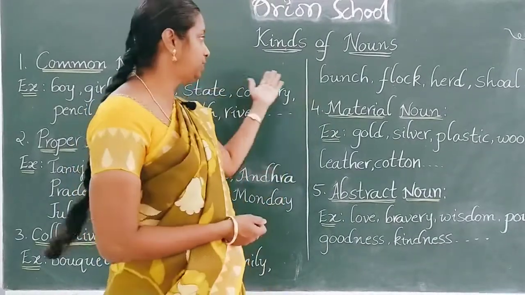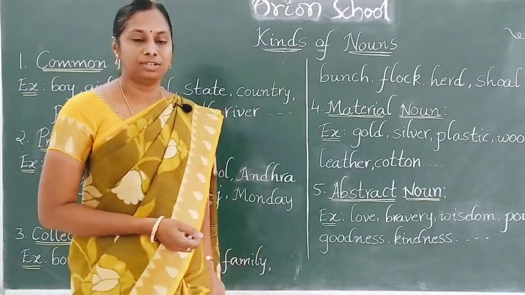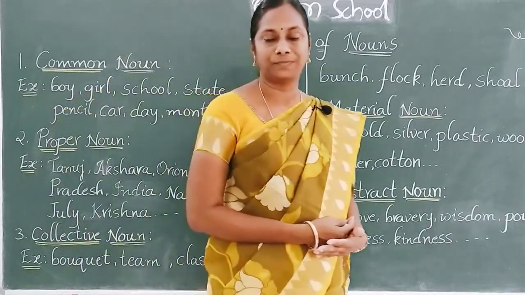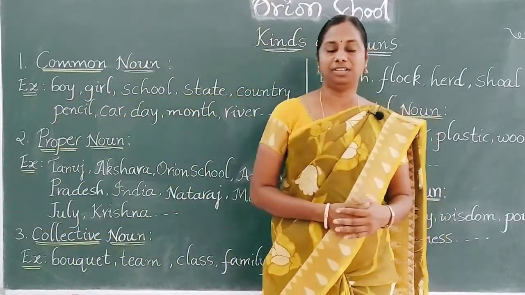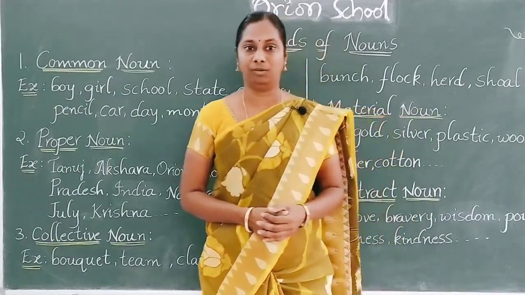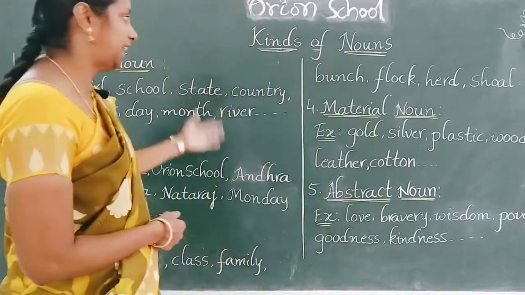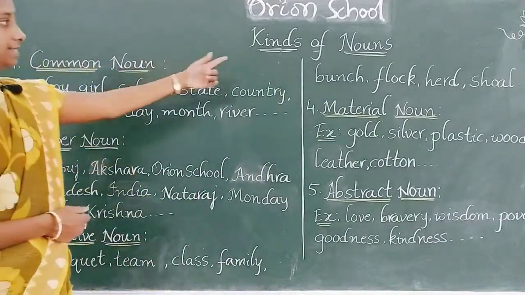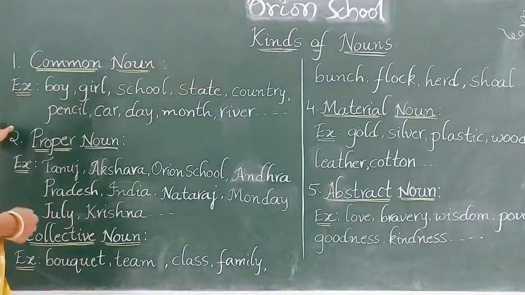So now I am going to explain the kinds of nouns. First of all, what is a noun? Noun is a naming word. The name of a person, place or thing is called a noun. Let us see different types of nouns. Kinds of nouns. This is our topic today.